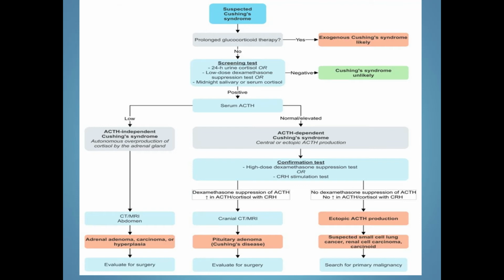If there is no suppression of ACTH with the dexamethasone test, and no increase in ACTH or cortisol with CRH, then there is an ectopic ACTH production somewhere in the body. Then we suspect a small cell lung tumor, a renal cell carcinoma, or a carcinoid. So depending upon where the ectopic focus is present, we search for the primary malignancy and then proceed to the treatment.